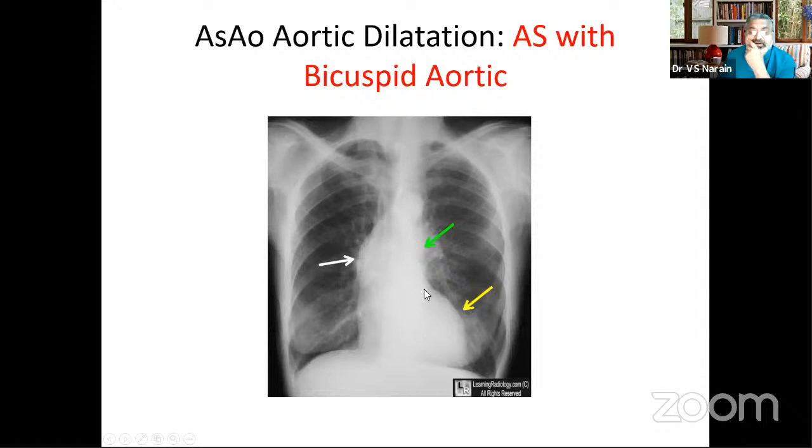And this is the descending aorta. And sometimes you describe this hump. This picture gives a sitting cat appearance. And this is the hump, this is the rounding of the border, which some people say is because of left ventricular hypertrophy, when the borders become a little round and sharper than usual. So if you have a round and sharper left ventricular border, this could mean left ventricular hypertrophy. But this is definitely an ascending aorta dilatation because of aortic stenosis secondary to a bicuspid aortic valve. And this is the descending aorta.